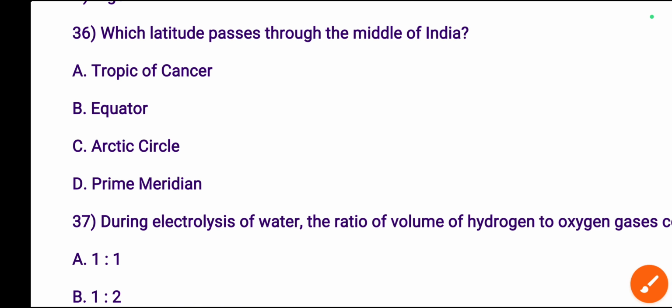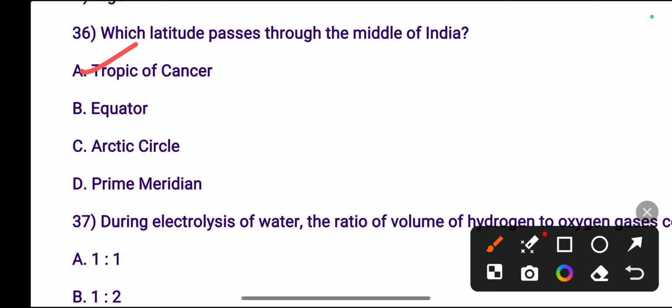Which latitude passes through the middle of India? The right answer is Tropic of Cancer.